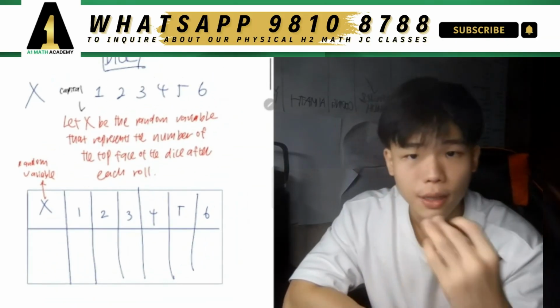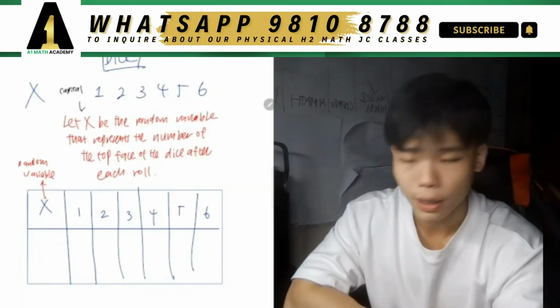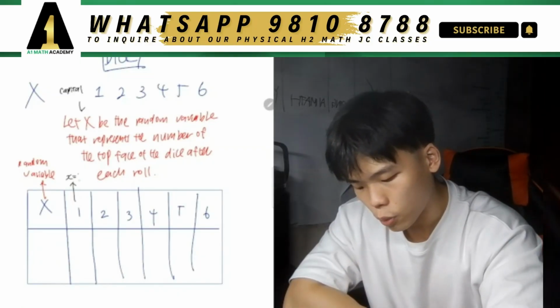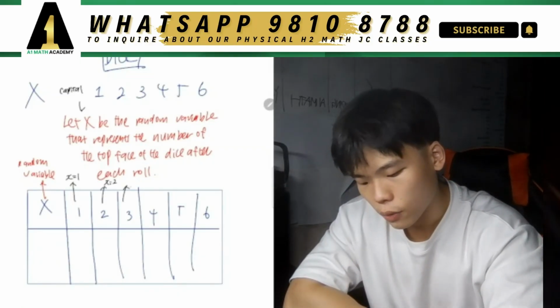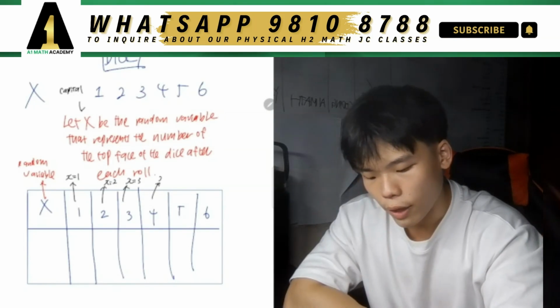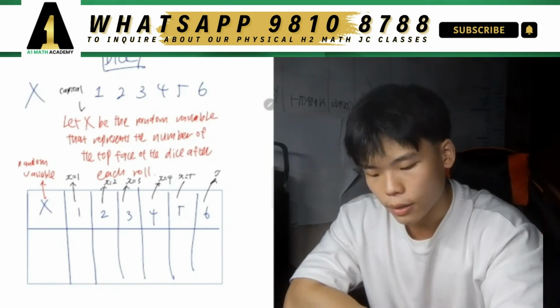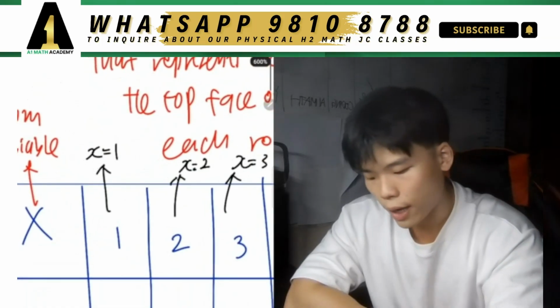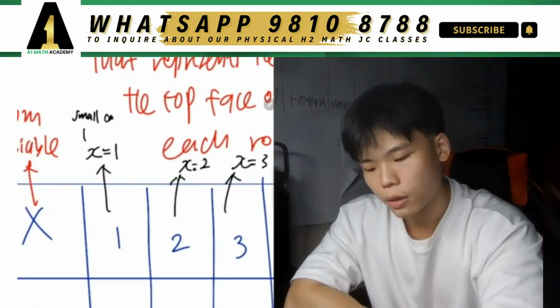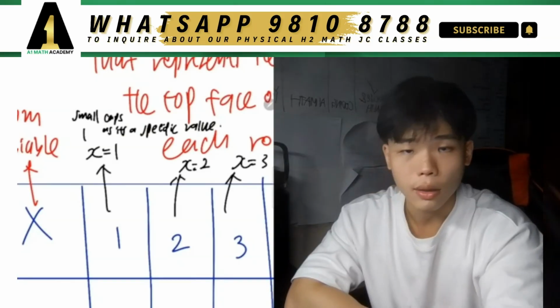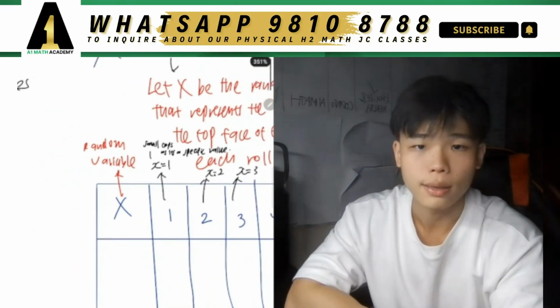And each one of these is a specific value. For specific values, we will use the small x. So this one over here is x equals 1. This is x equals 2. This is x equals 3. And so on and so forth: x equals 4, x equals 5, x equals 6. Note that for specific values, it is in small letters, as it's a specific value.